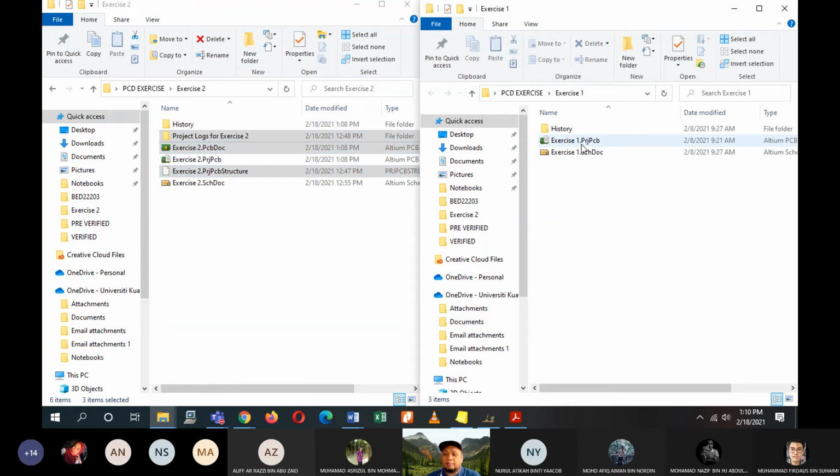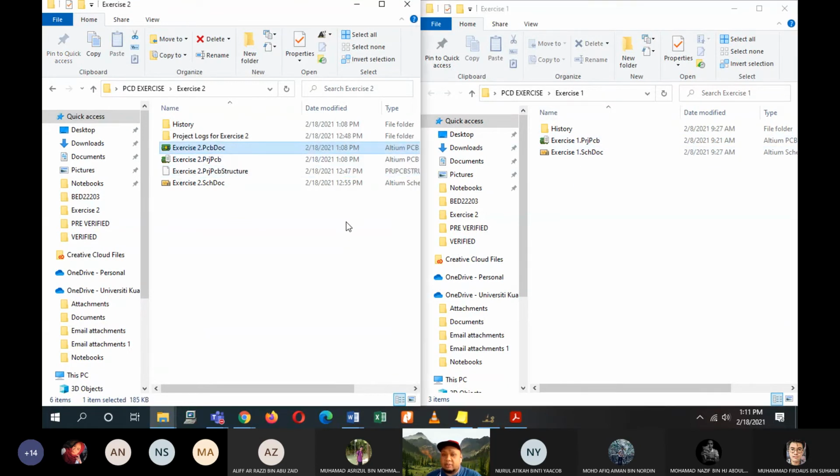Okay, so this is your exercise 1, your task 1, whatever names that you are using lah. If you use task 1, okay. If I didn't do task 1, you are the one who has to do task 1. So I named it exercise 1. So exercise 1 has the project and schematic. I don't have the PCB document yet. Okay, so I want you to try to create the PCB document for exercise 1.